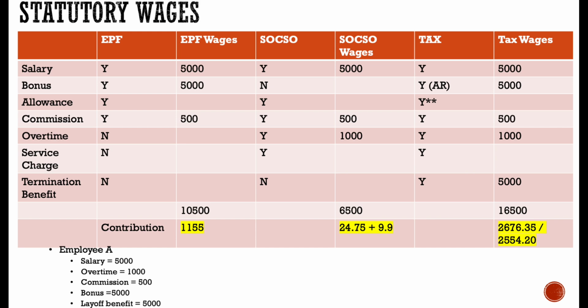Now let's bring all the amounts that we got and put them into this table. For tax we have two amounts, this is because we used two different methods. And also bonus is additional remuneration, so the online calculator will be more accurate when we put the bonus amount as additional remuneration in the online calculator.